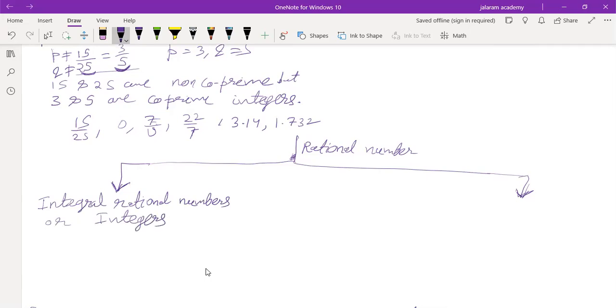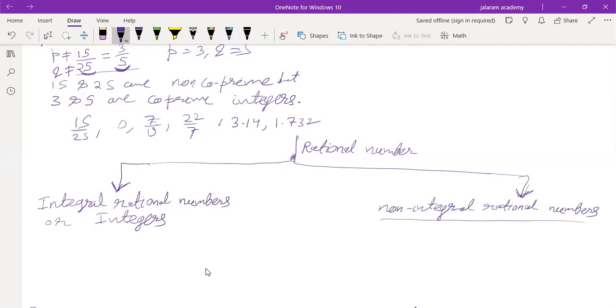And second, non-integral rational numbers. Okay. Non-integral rational numbers. These definitions are very important when we prove.